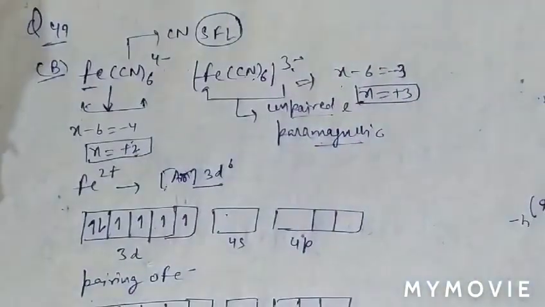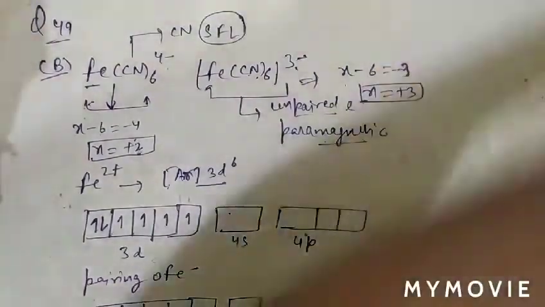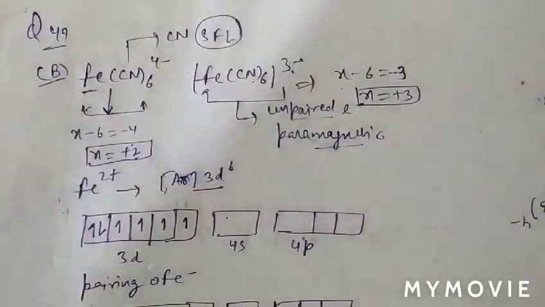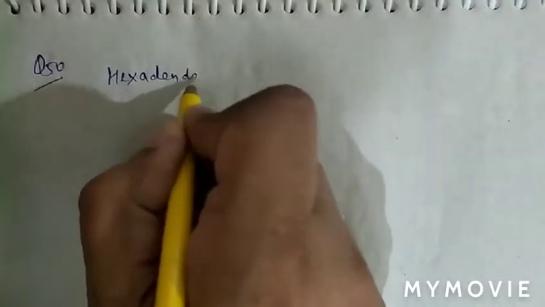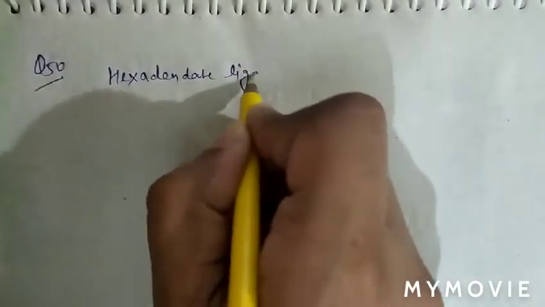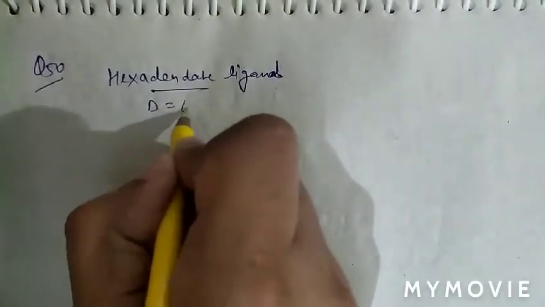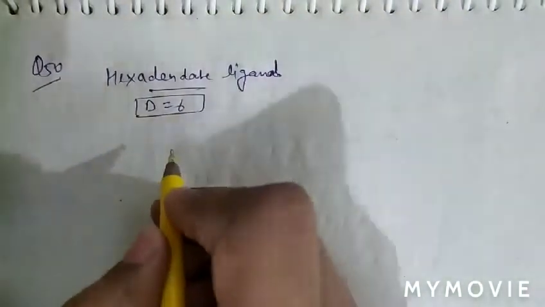See question number 50. In question number 50, what is given there? The question is: which of the following is an example of a hexadentate ligand? A hexadentate ligand means the denticity here is 6. As we know that